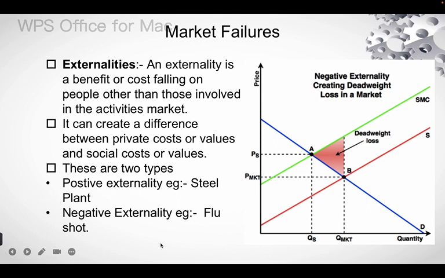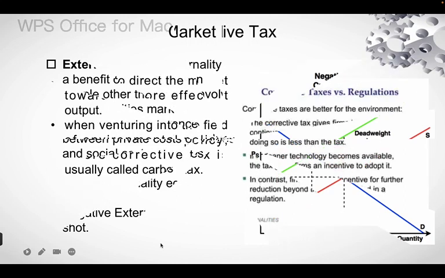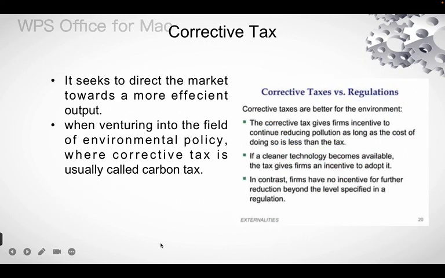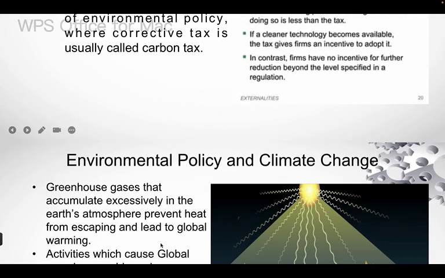More individual vaccinated, probability others will be fluid false. What is the corrective tax? It seeks to direct the market towards a more efficient output. When venturing into the field of environmental policy, the corrective tax is usually called the carbon tax.